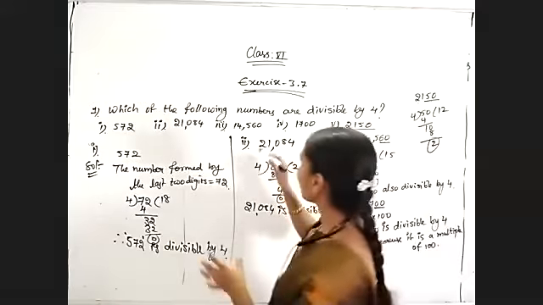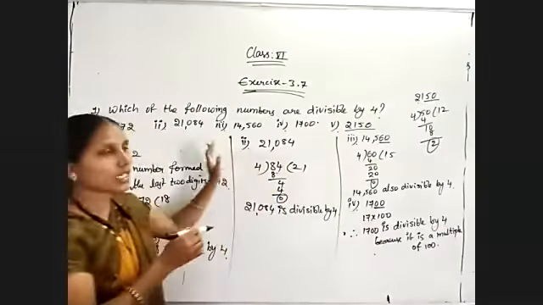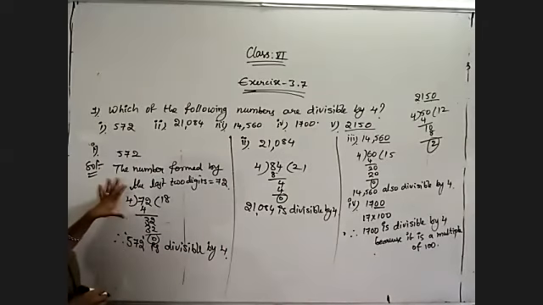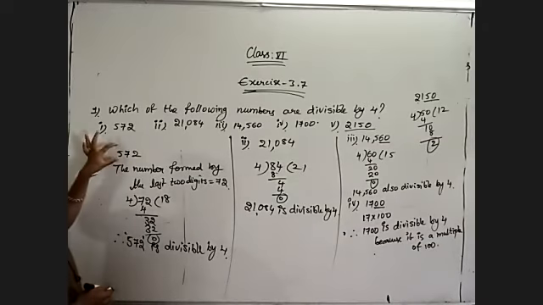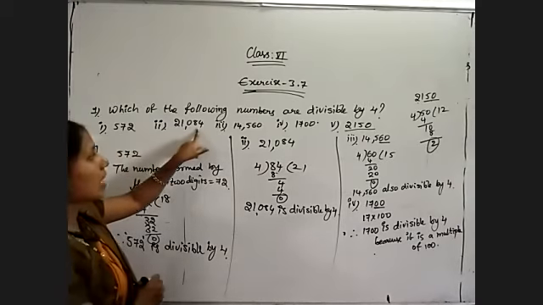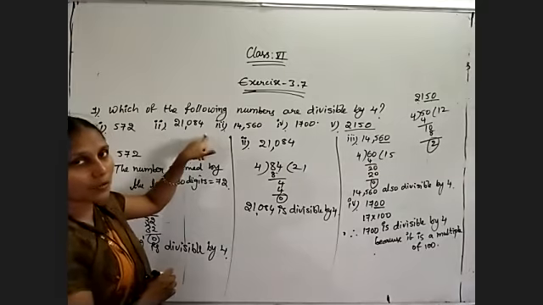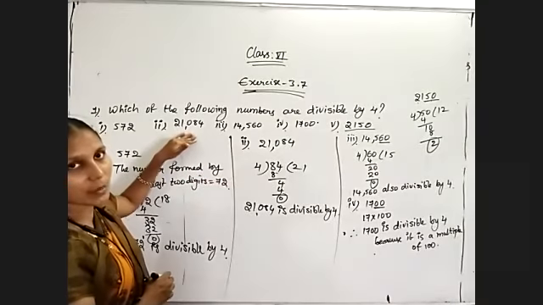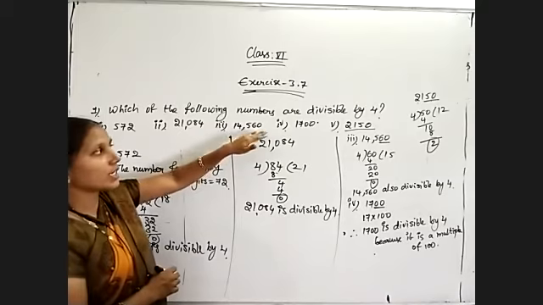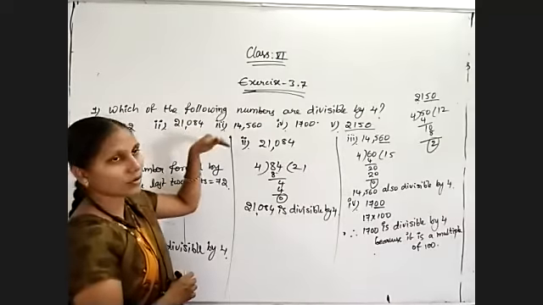That's all. So whenever we are doing the divisibility rule for 4, just check the last 2 digits and check whether those are divisible by 4 or not by doing the actual division. If it is divisible, then the complete given number is divisible by 4. In 572, 72 is divisible by 4, so 572 is divisible by 4. And in this number, the last 2 digits are 84. 84 is divisible by 4, so this complete number is divisible by 4. And 60, 60 you will also get in the 4 table. That's why the complete number is divisible by 4.